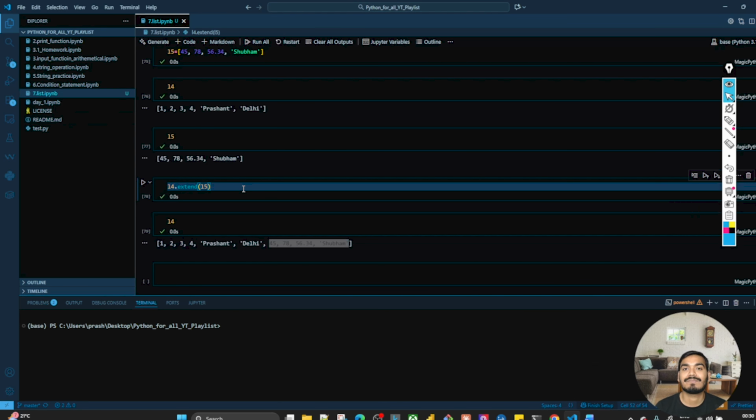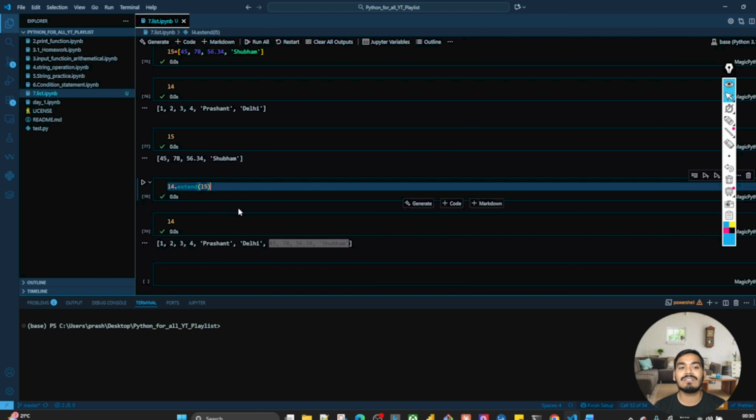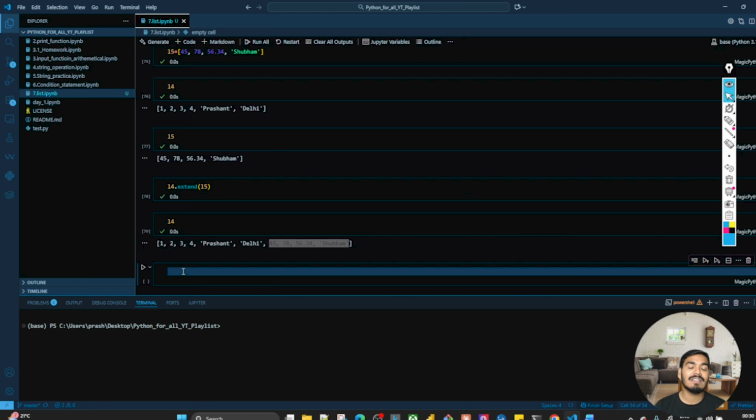Perfect, guys. All set till here? You understand the slicing, the indexing, the append, the length, the data type, the type, and extend. Clear? Now let's understand how to concatenate two different lists.